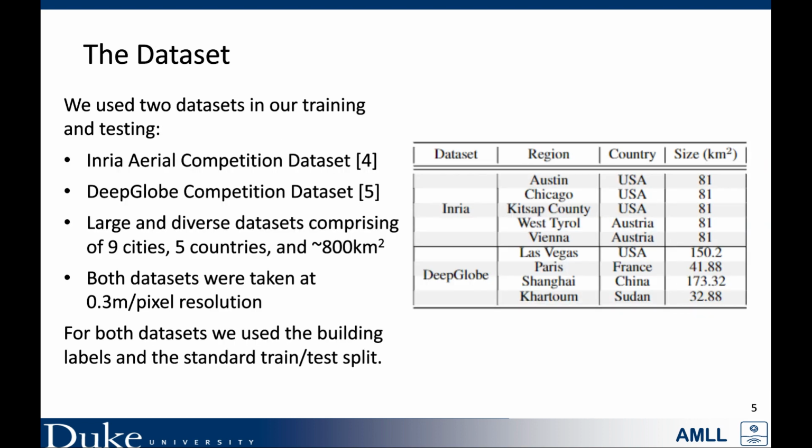All models were trained and tested on a composition of two datasets, the Inria aerial competition dataset and the DeepGlobe competition dataset. Together they form a large and diverse dataset spanning 9 cities, 5 countries, and roughly 800 square kilometers, taken at 0.3 meters per pixel resolution.